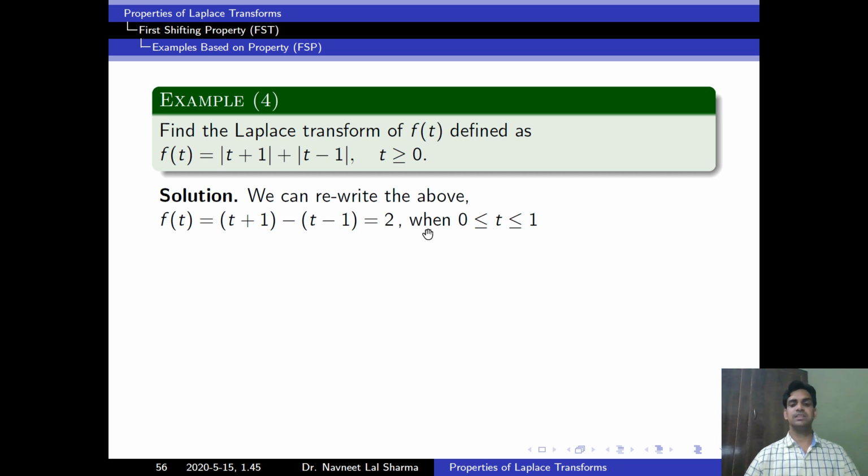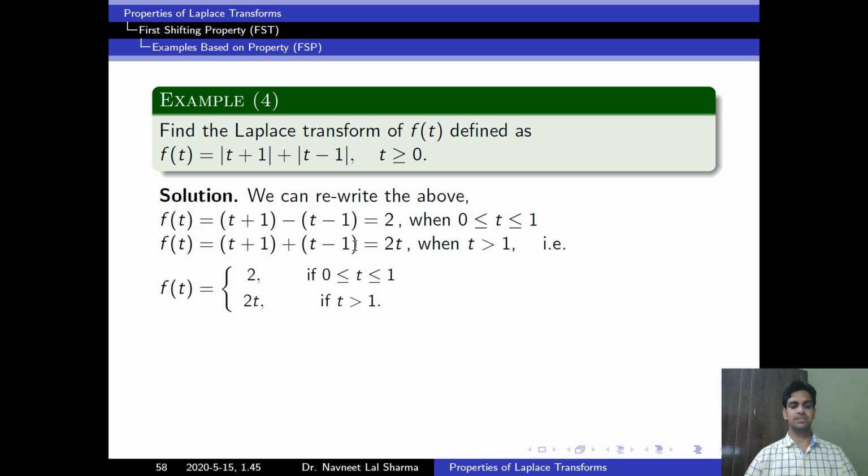Now if I am taking the range t greater than 1, then modulus of t plus 1 is equal to t plus 1 and this value is the same, t plus 1. Now we can simplify this, then we get f(t) is equal to 2t. So look here, we get this function similar to example 3. Now we can rewrite this function: when t is between 0 to 1, the value of f(t) is equal to 2, and for t greater than 1, the value of f(t) is equal to 2t. So we can solve similarly as we solved in example 3.